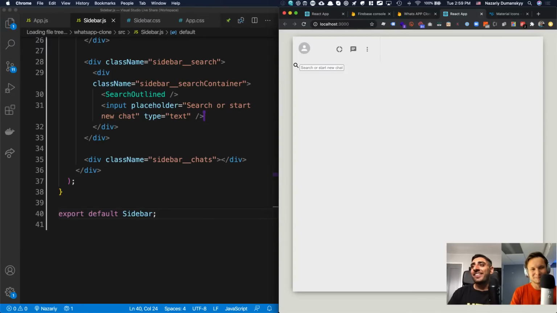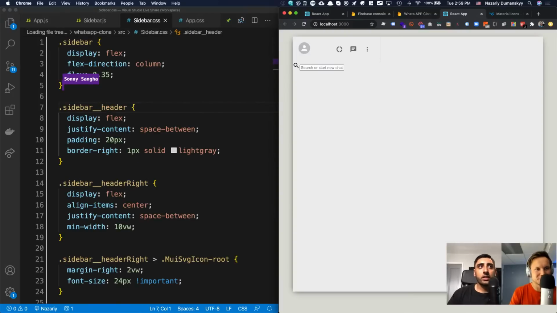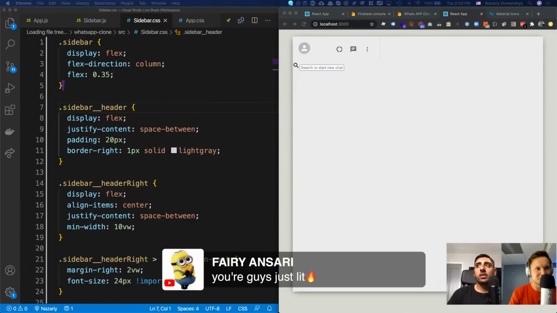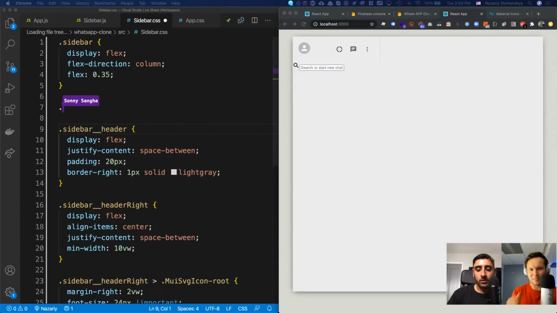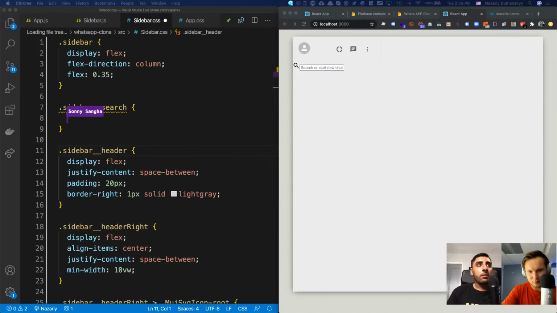Nice. So now we have the search sidebar container. You can see now that it looks ugly. So we have the sidebar search, and then inside of it, a sidebar search container. I'm going to make that look a little bit cleaner. So let's do sidebar search like this. And then what we're going to do is say display flex, because we want it to be flex.